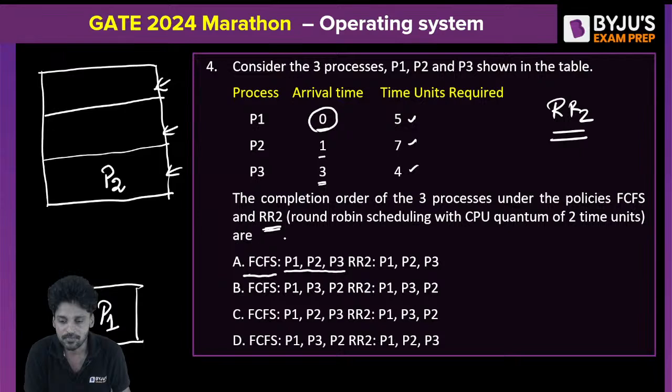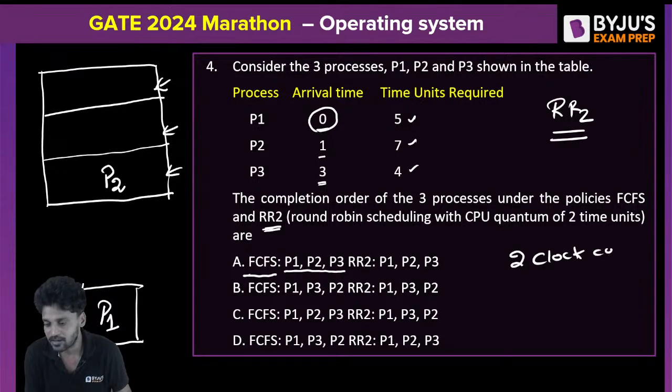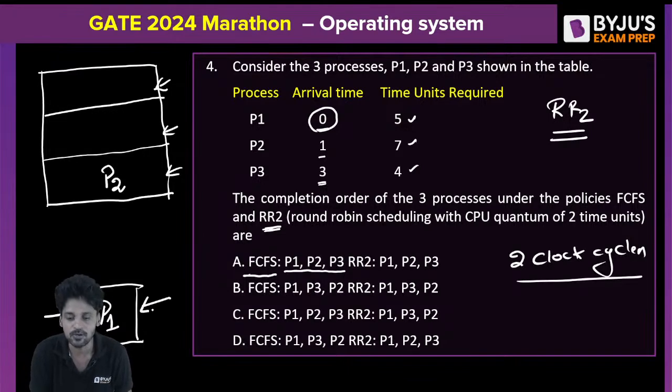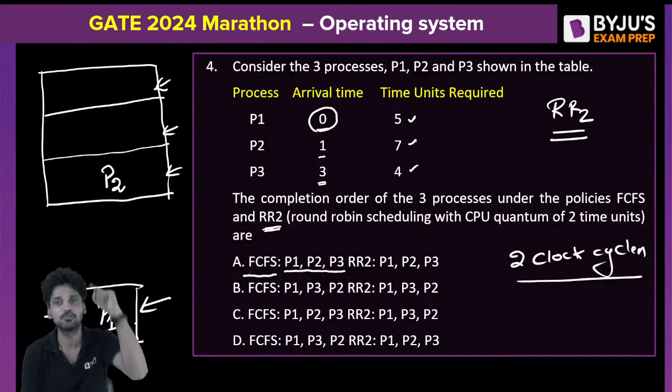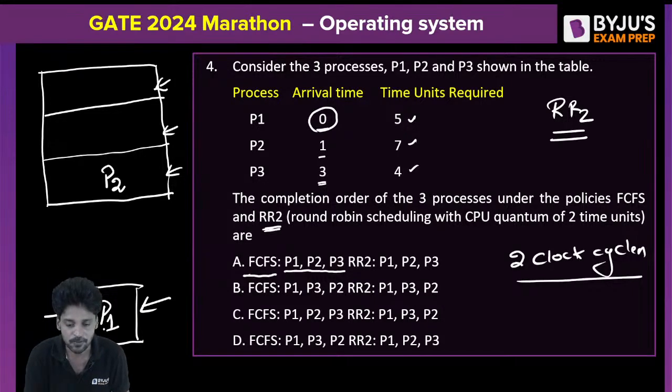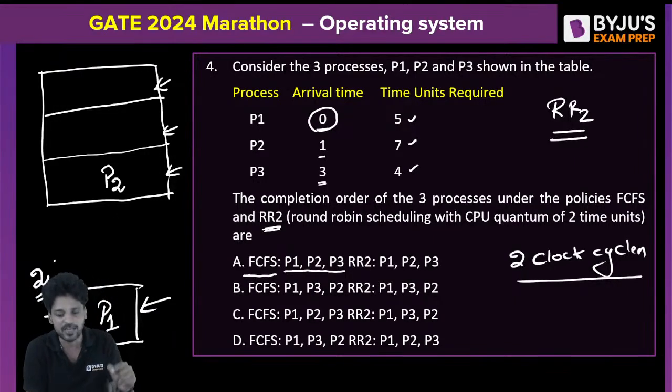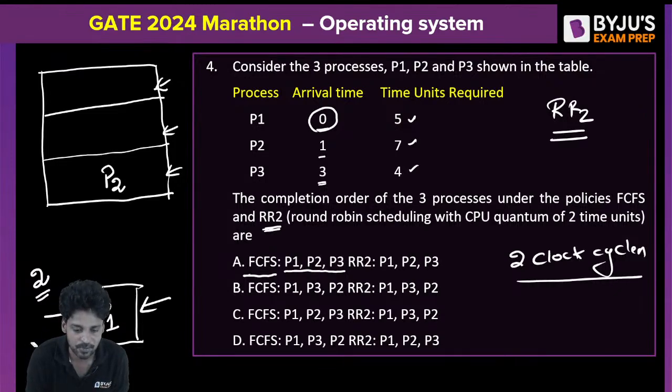Now understand carefully. What is the time quantum? The time quantum is 2 clock cycles. So every process is expected to be in the CPU only for 2 clock cycles, after which every process should be preempted. According to that rule, P1 is going to leave the CPU at the second clock pulse. At the second clock pulse, who is available in the main memory? The only available process is P2, and the process in the CPU is going back to the main memory. So at the end of the second clock pulse, what is happening?